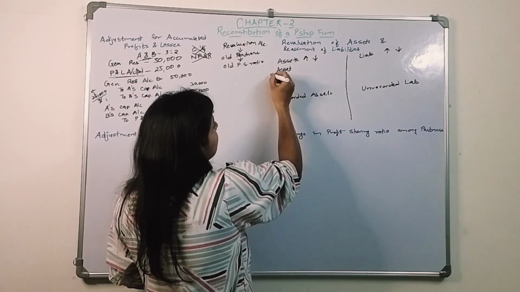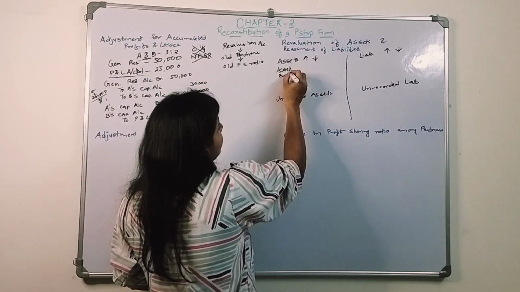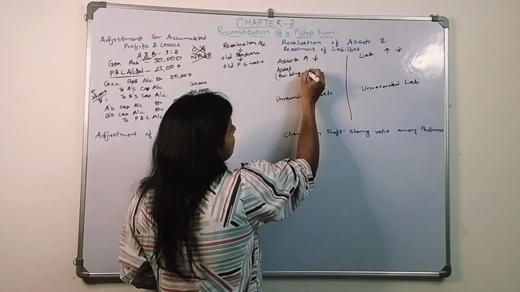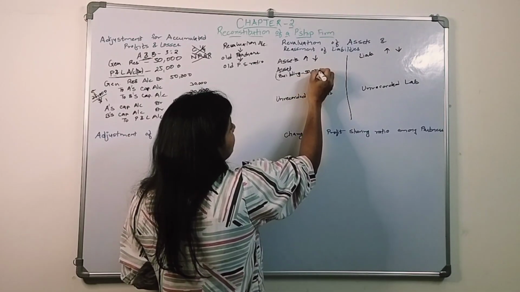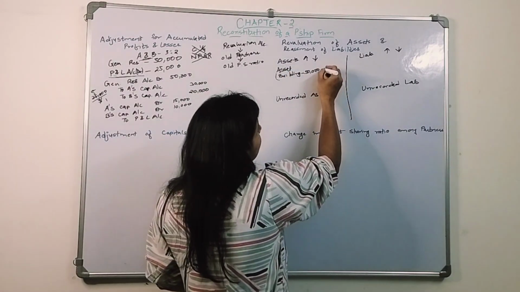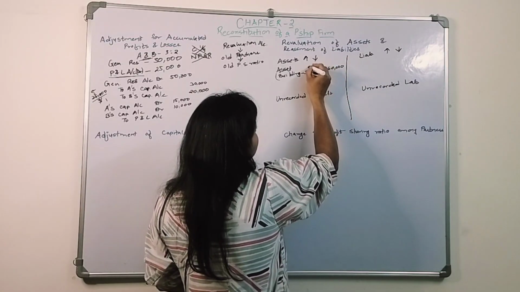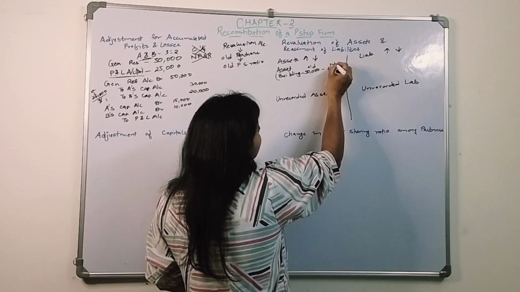Let's say there was a building. The building value in the books is 50,000. When they revalued, the new value comes to 60,000. This is the old value, this is the new value.